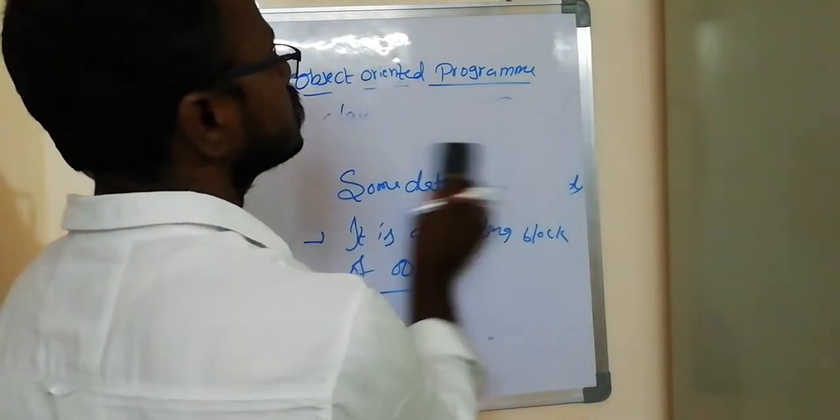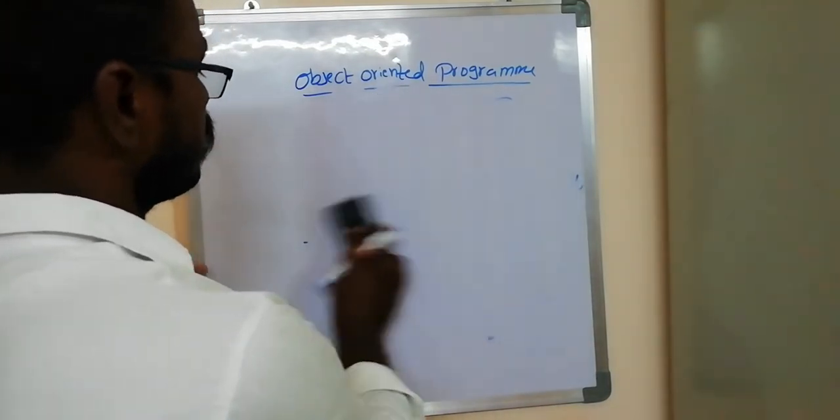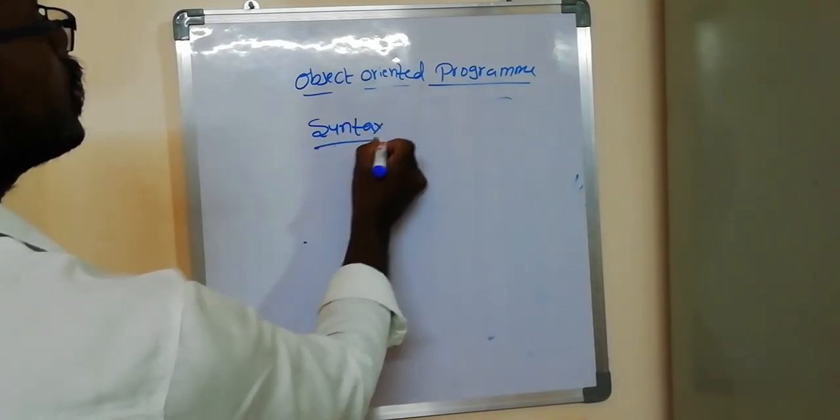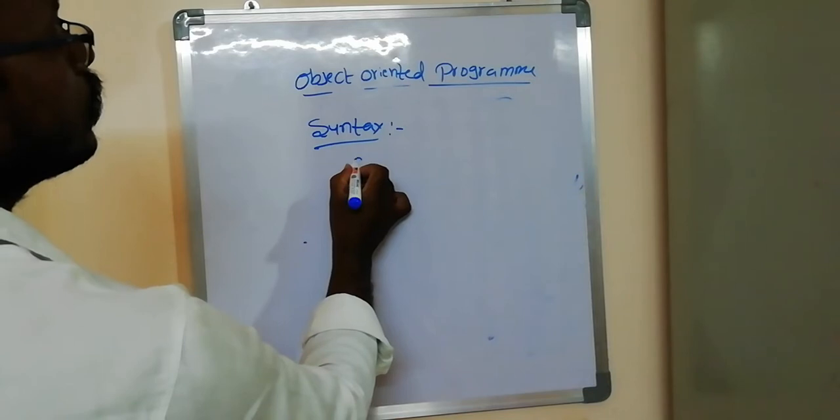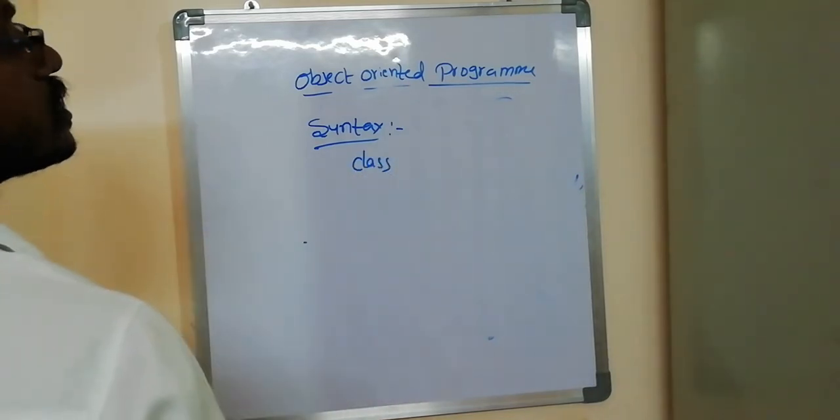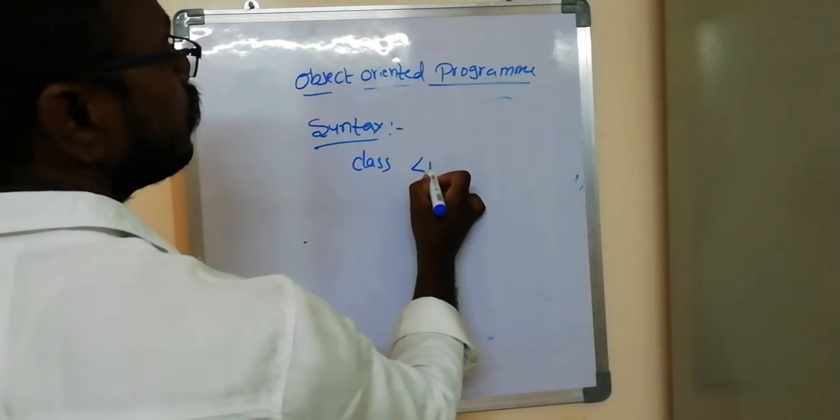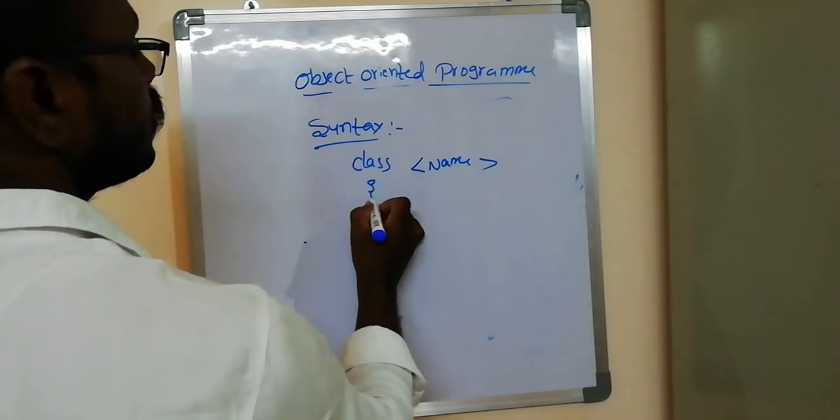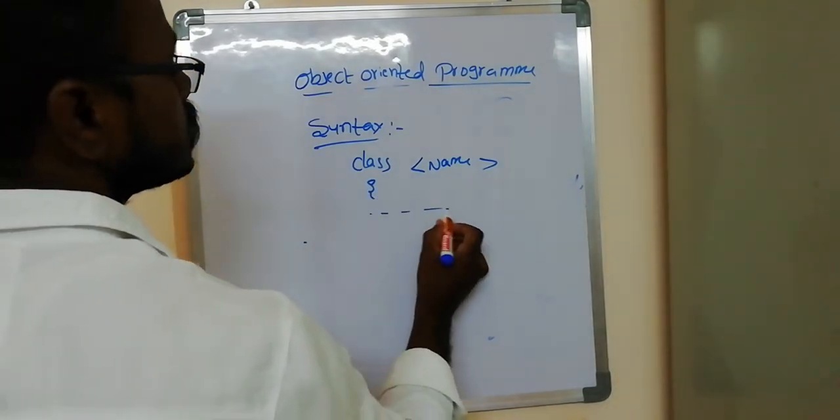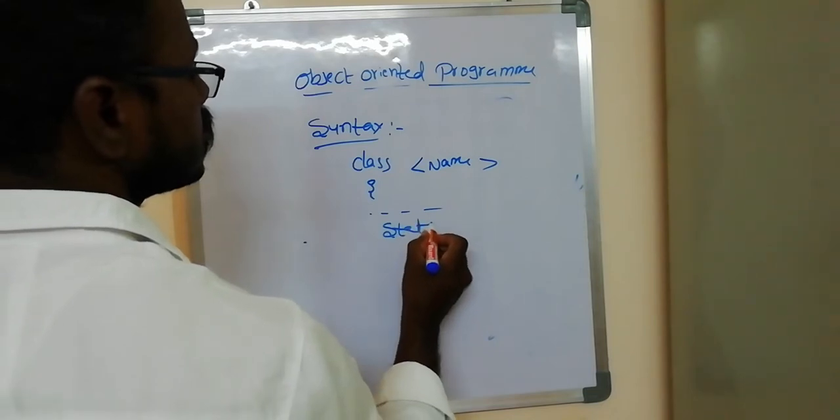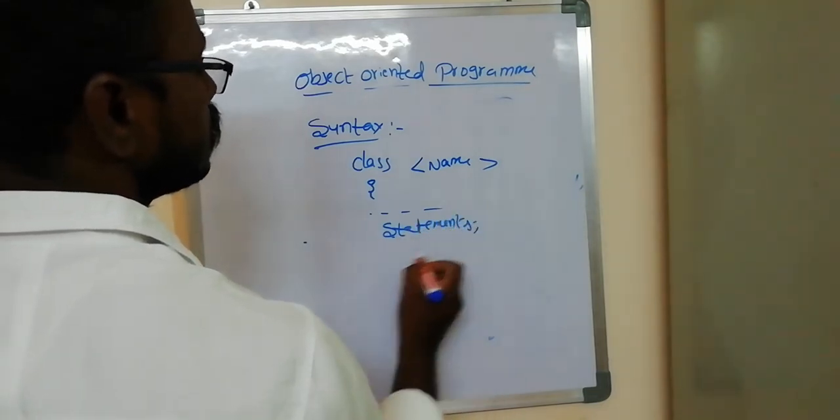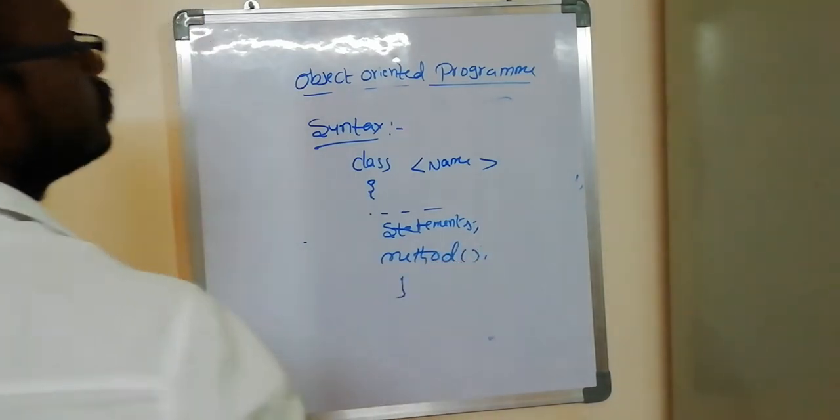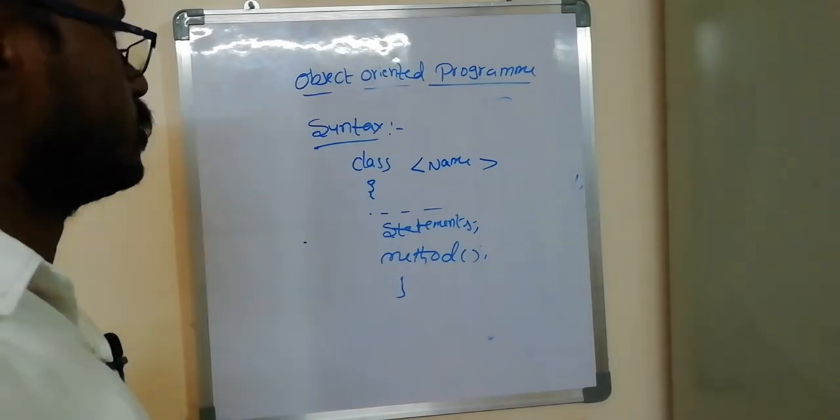The syntax of the class: we declare it using the keyword class, after that we give the name of the class. We open the brackets and write some statements or methods. The class can contain some statements or some methods. This is the syntax of the class.